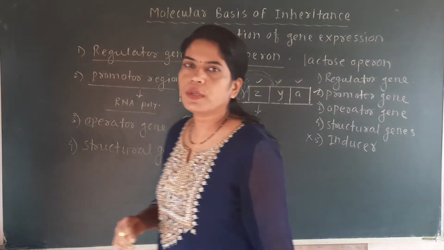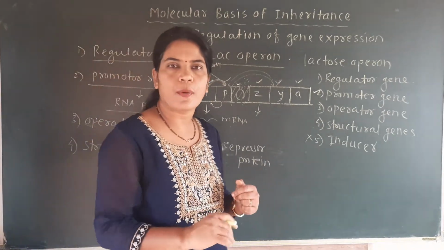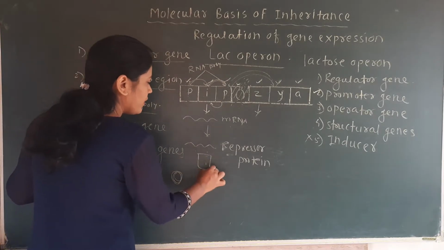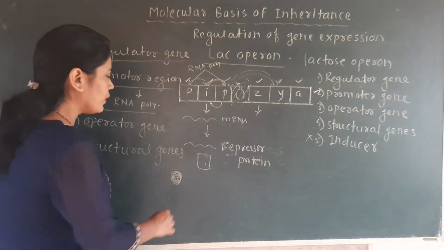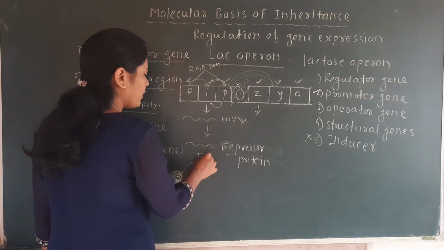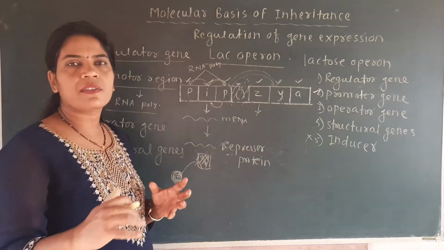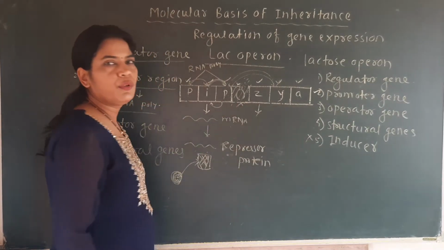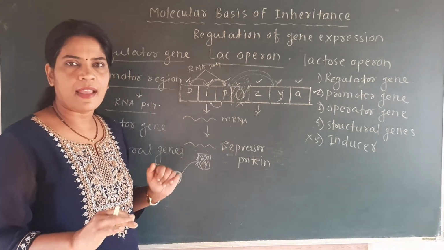So in the last lecture we saw that if the inducer is present in the environment of the E. coli bacteria, or in the culture of E. coli bacteria, what happens? See here, this is the repressor protein. This inducer, which we call lactose sugar, binds to this repressor protein, due to which the repressor protein becomes inactivated and its structure gets changed. Such a distorted, inactivated repressor protein cannot bind to the operator region, and that's why the operator region cannot block and remains as it is.